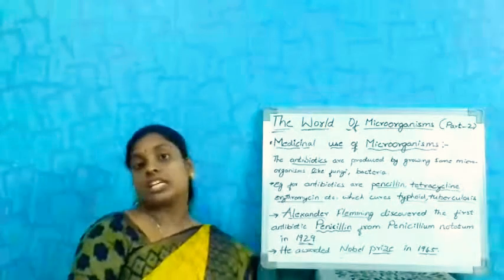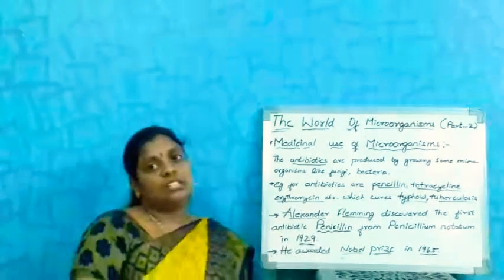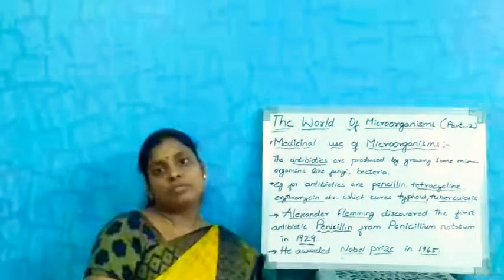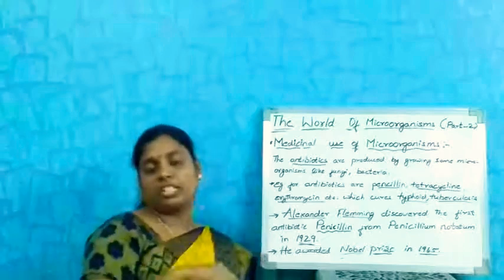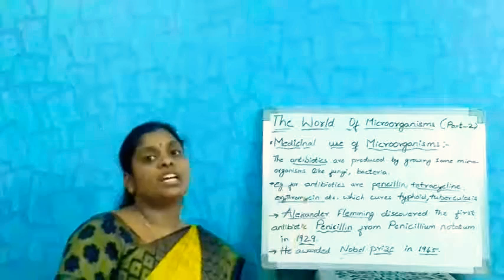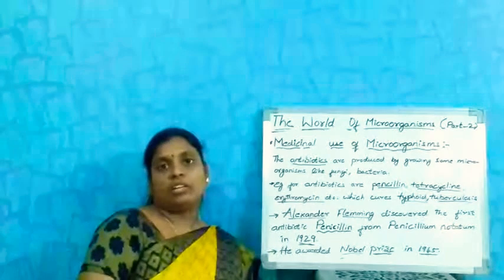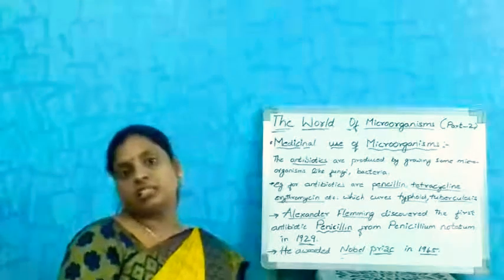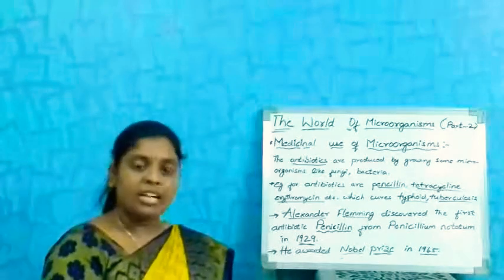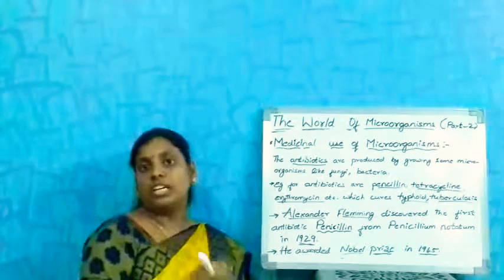Those are the chemical substances produced by another microorganism. When we take them, these chemical substances inactivate the foreign microorganism and kill it. By that, we will feel better from that infection.